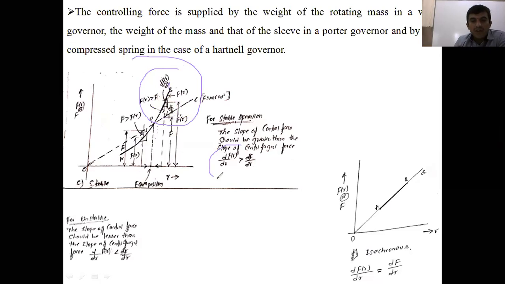See the dFr by dr slope: the controlling force slope is greater than the centrifugal force slope. Am I right? Is it right? Give me a response.